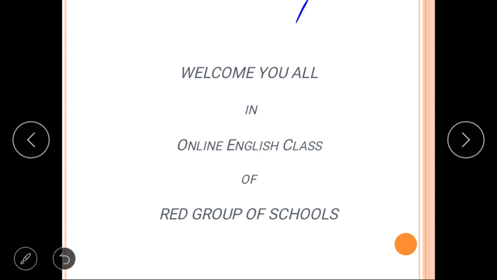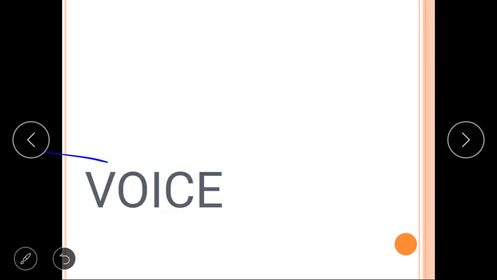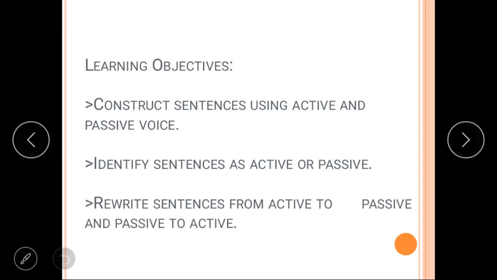Students, today we'll do an interesting lesson of grammar, that is voice. Yes, so students, let's talk about the learning objectives of the lesson. After completing this lesson, the students will be able to construct a sentence using active and passive voice, and they will also be able to identify whether a sentence is active or passive. And students can rewrite sentences from active to passive and passive to active.